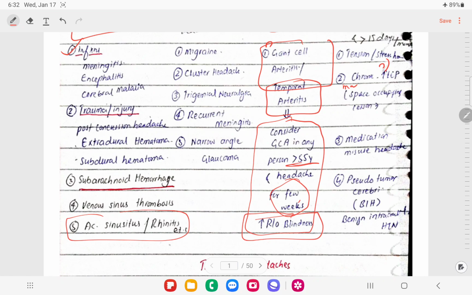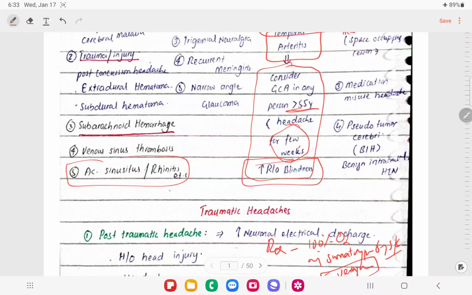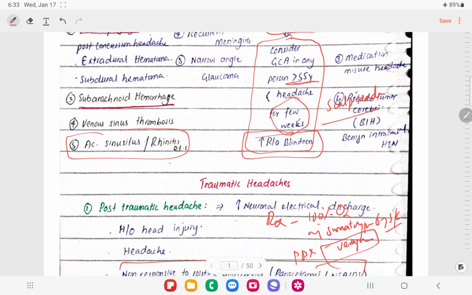So any patient having headache for a few weeks, with scalp tenderness like while combing hair, transient loss of vision, and sometimes jaw claudication, we need to consider as having giant cell arteritis.